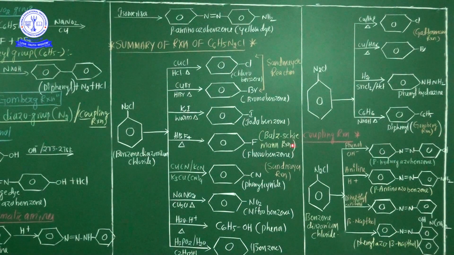My dear students, actually in this academic year CBSE board eliminated this portion, diazonium chloride, but from the NEET point of view and JEE Mains and Advanced point of view, these are very important chemical properties. That's why every student must prepare all chemical properties of diazonium chloride, not only coupling reaction, both of them. So replacement reaction and also coupling reaction.